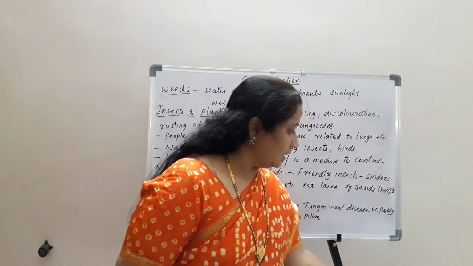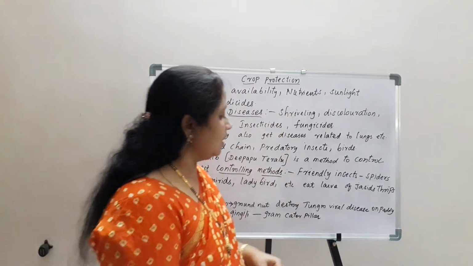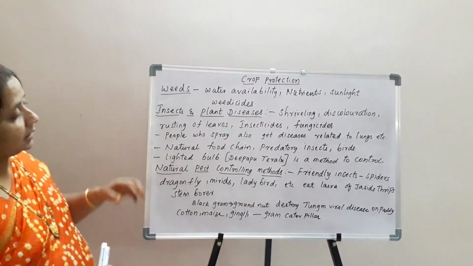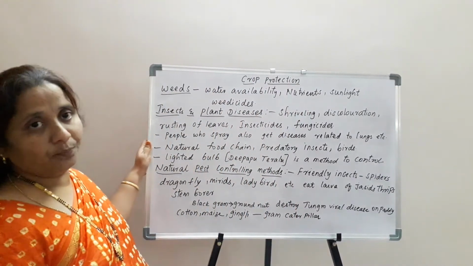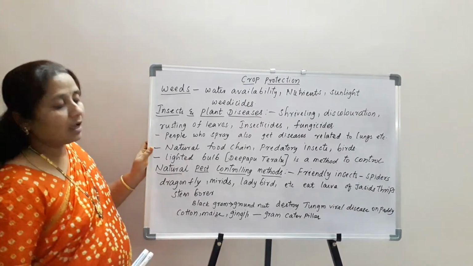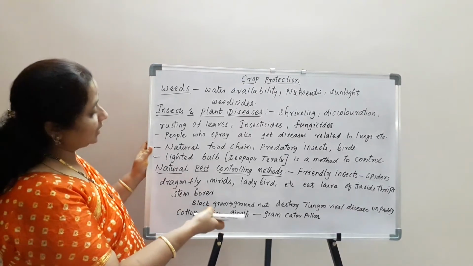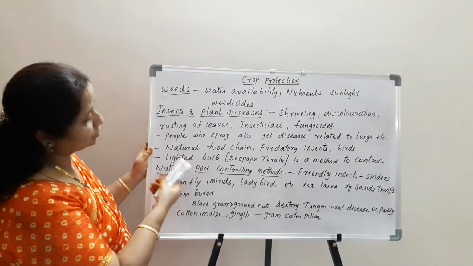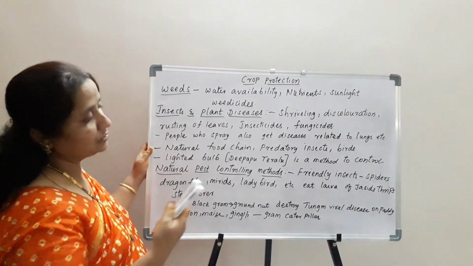So these insect eating insects also increase the productivity. How? They are allowed to grow in the fields.